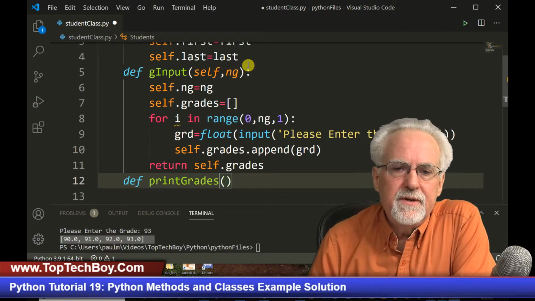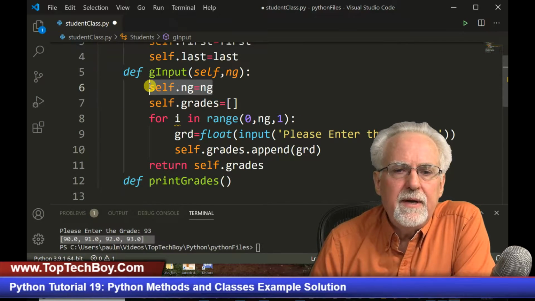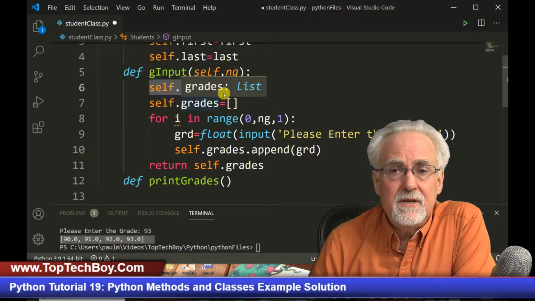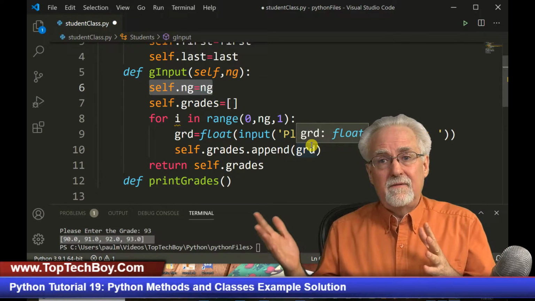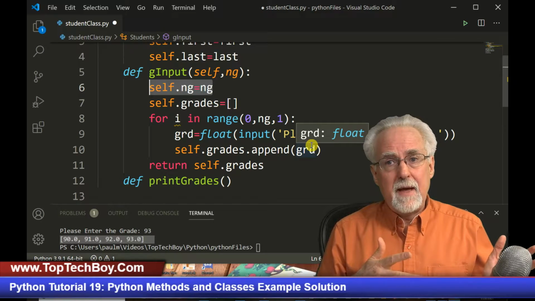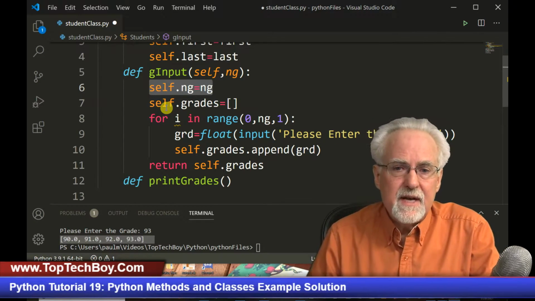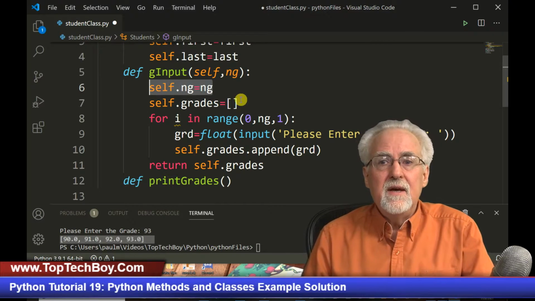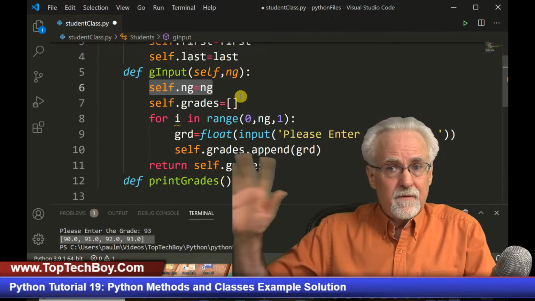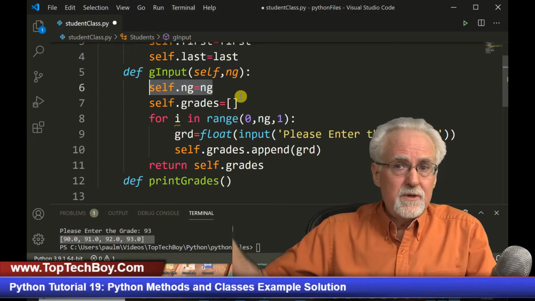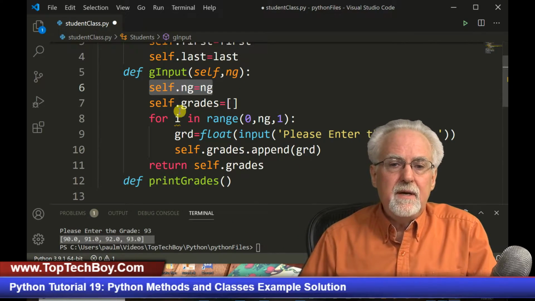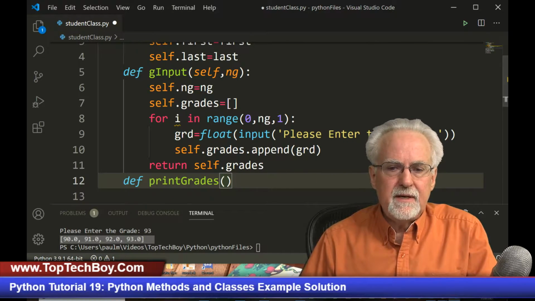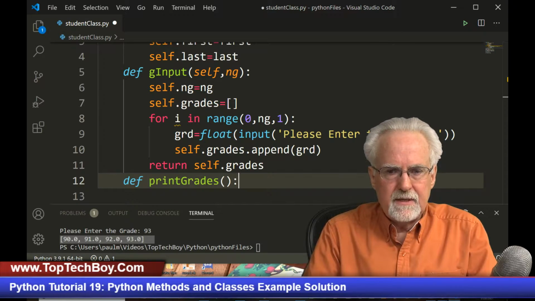Well, no, because for that student, it already knows how many grades there were because we had to input them, and I set self.ng to ng, so it's going to keep track that if Teresa had 6 grades and if Tom had 4 grades, it's going to keep track of that because I set that self.ng. If I just left it as ng, it would have forgotten it, because whoever the new student was, it would reset that. But here, it should know the number of grades, and so I really don't need to pass it anything.